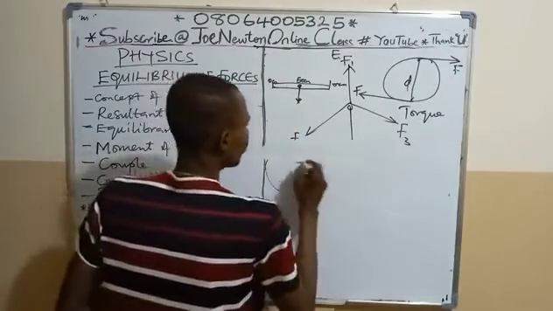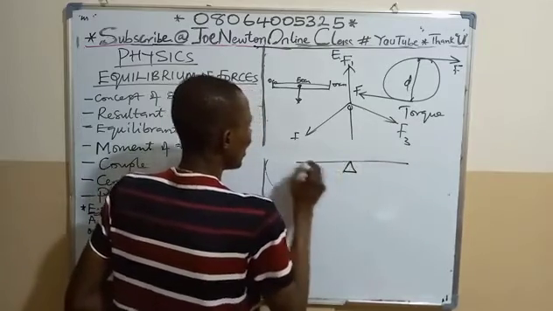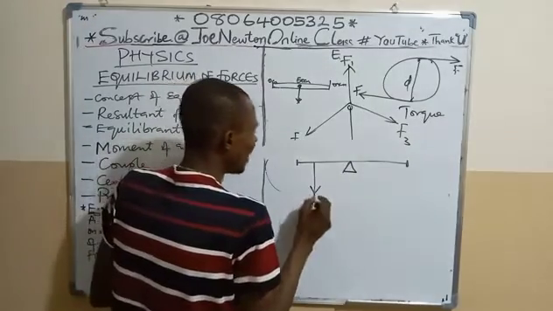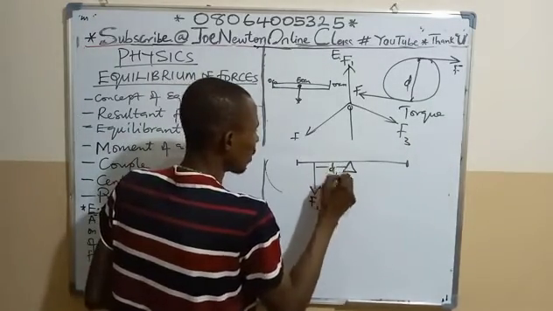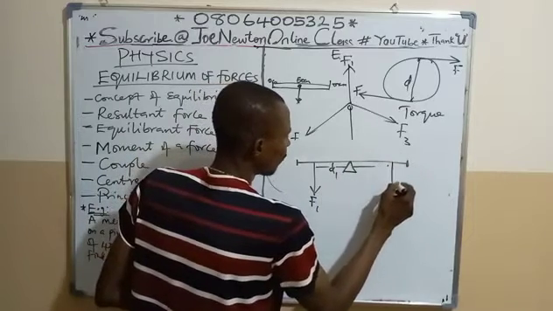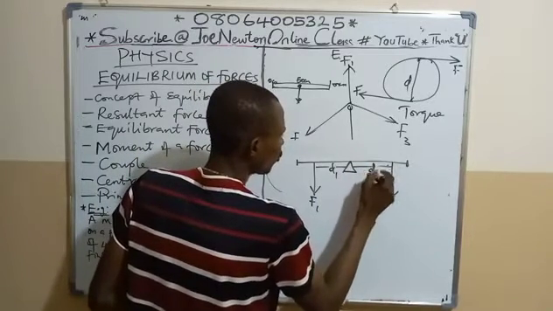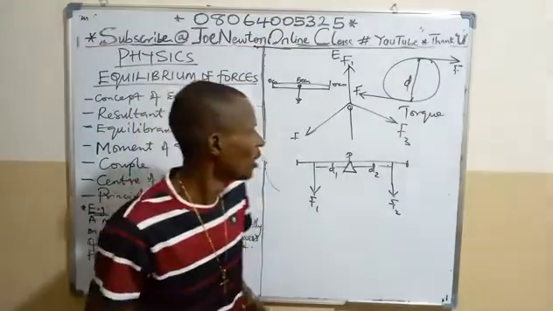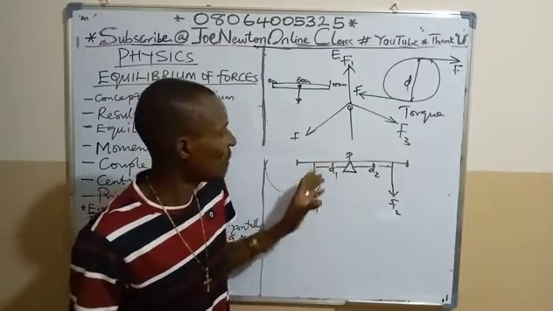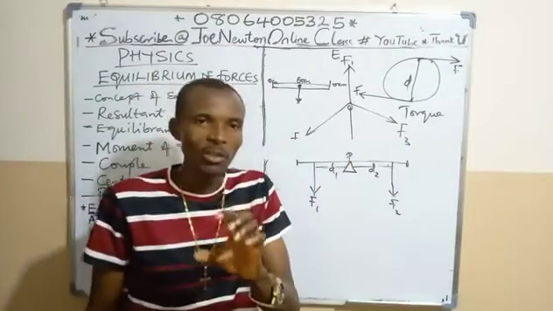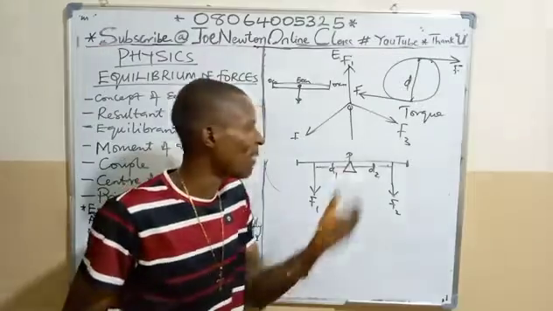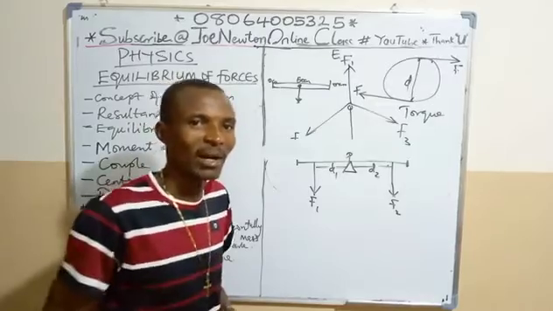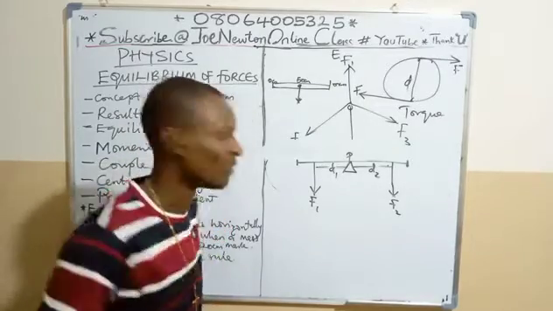For instance, if I have a pivot, and this is a meter rule, and it has to balance horizontally, it means that if I have a force F1 here at distance 1 from the pivot, and another force F2 acting here at distance 2, then for this body to be at equilibrium, the sum of clockwise moments about this point will be equal to the sum of anti-clockwise moments about the same point. This makes the body be in equilibrium. This is very important for practical analysis in equilibrium and moment of forces in physics.